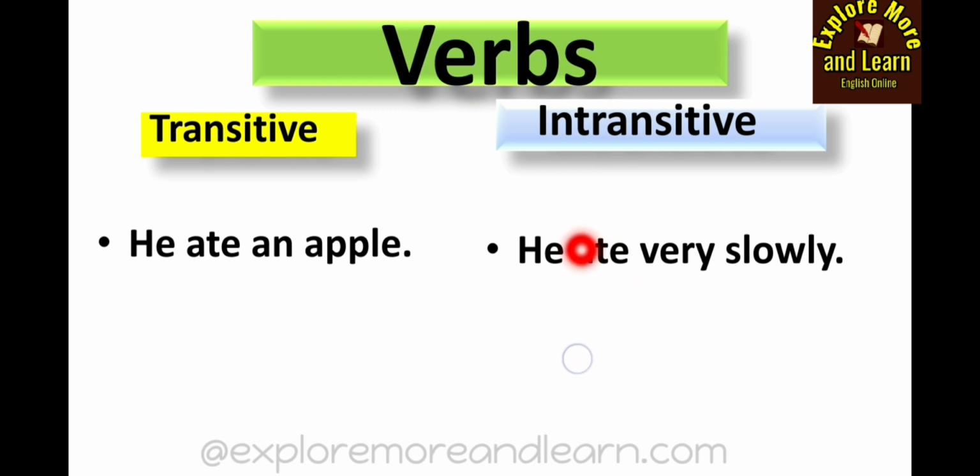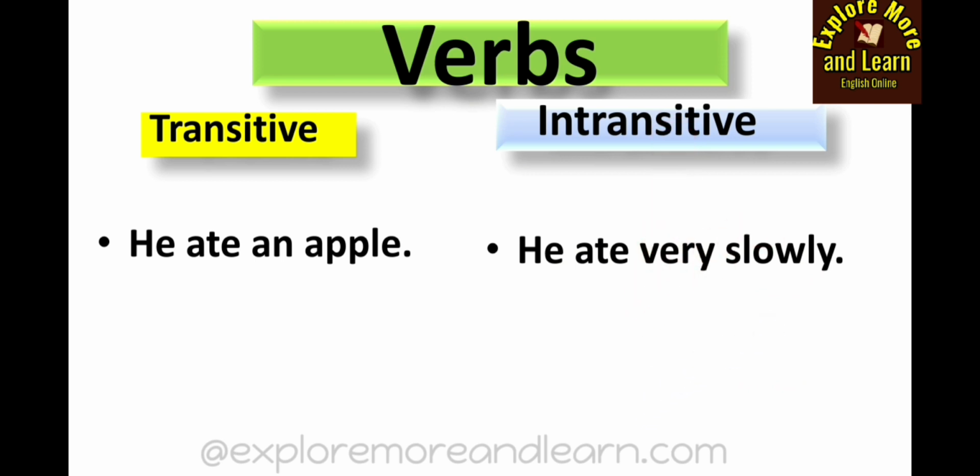Because no action is transferred from the subject to an object. This is an action word, but no action is transferred from the subject to an object. Right? So he ate very slowly, and you cannot change this sentence into passive voice. That's why ate is an intransitive verb.